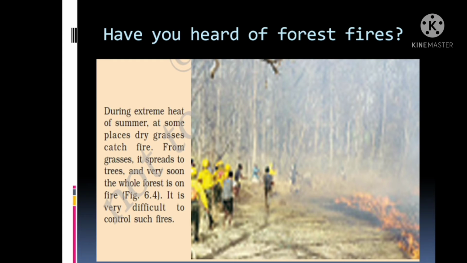How does a forest fire evolve? During the extreme heat of summer, at some place dry grasses catch fire. From the grasses it spreads to trees, and very soon the whole forest is on fire. It is very difficult to control such fires, and it takes a very long time to extinguish them. You can see in this movie one example, and the picture on the screen.